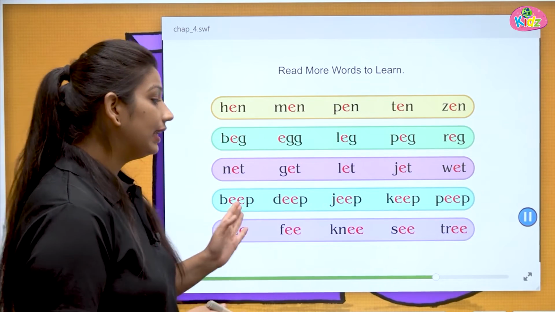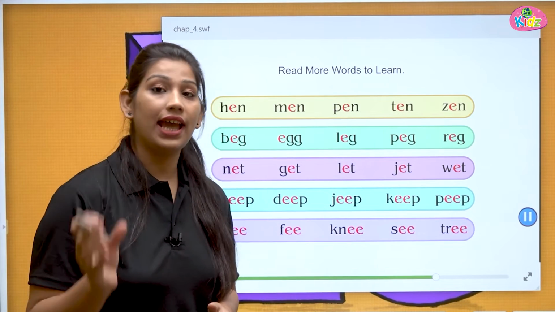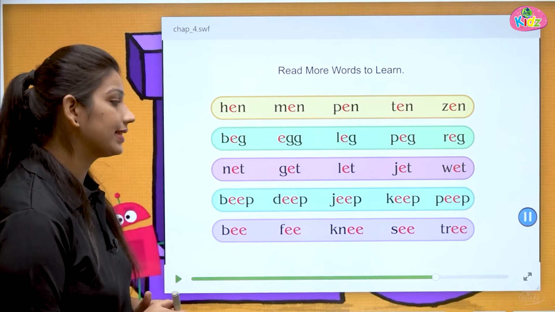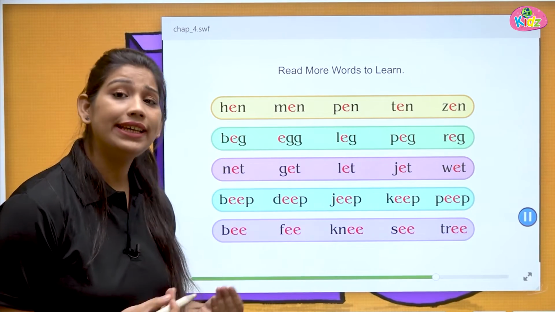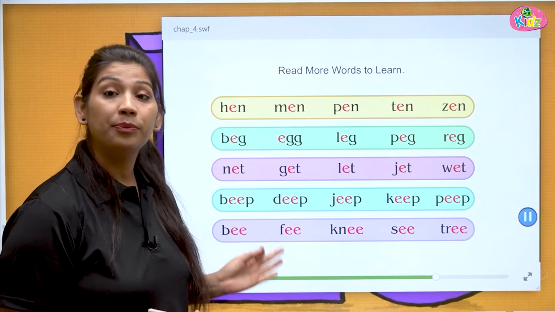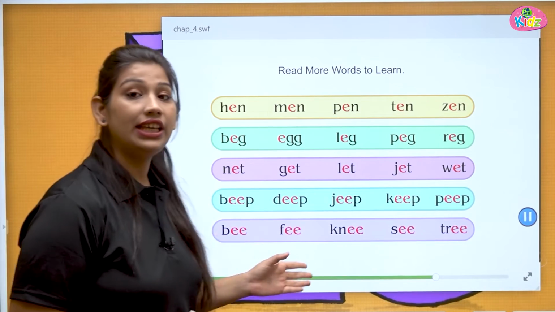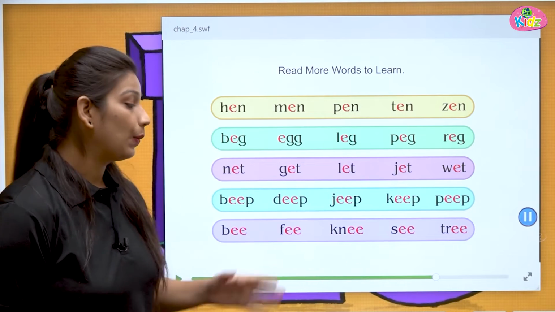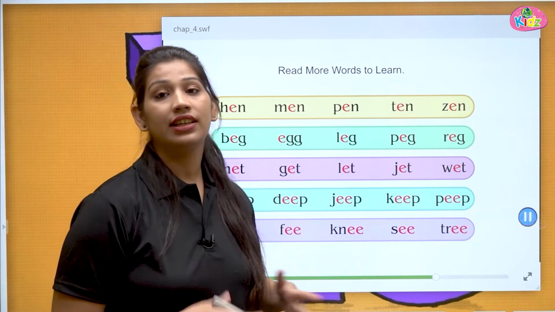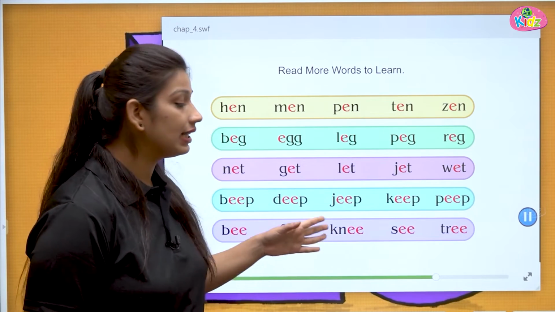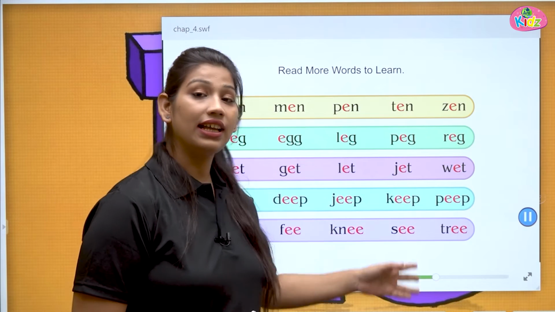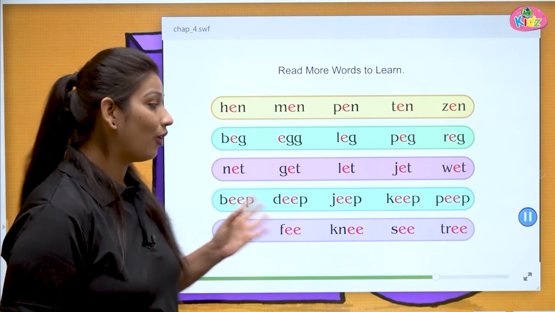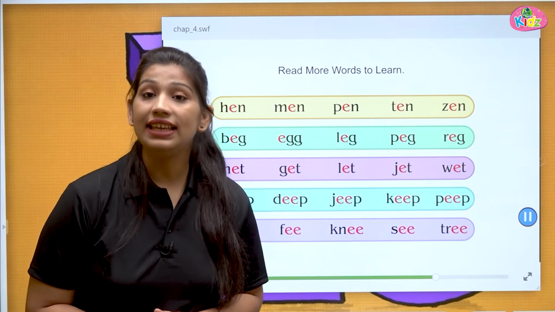Next we have the E sound at the end. The E sound is at the end of the words, at the end of the letters. That produces the same long E sound. B-E-E, bee. F-E-E, fee. K-N-E-E, knee. When K is before N, K is silent. So there is N-E-E, knee. S-E-E, see. T-R-E-E, tree. All double E produces the E sound.